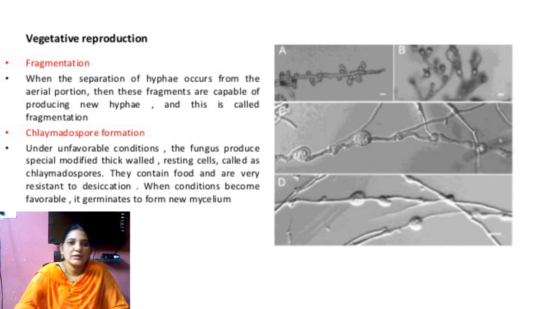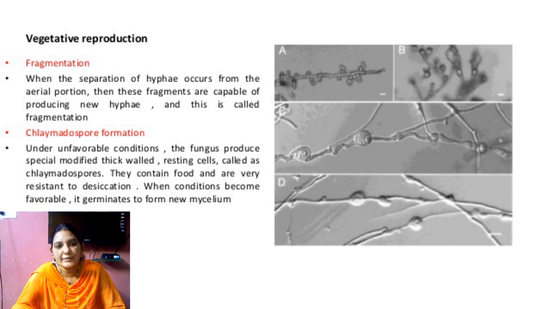Second, coming to chlamydospores. When food is not available, Mucor undergoes chlamydospore reproduction.